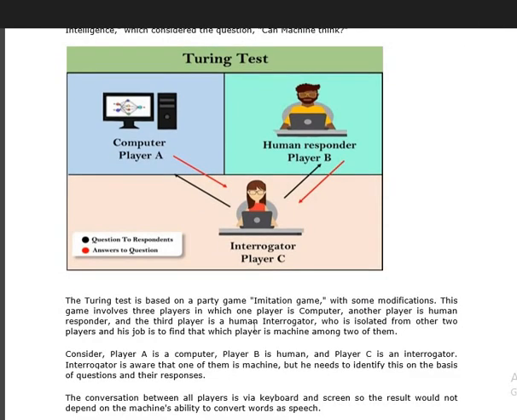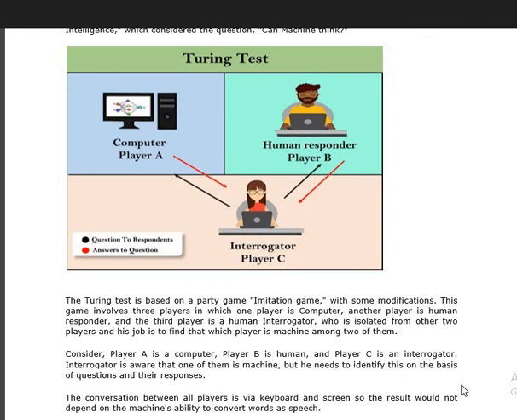The Turing test is basically a part of the party game, the imitation game, with some modification. Mostly in this game, player 1 is a computer and the other two players are human beings, and the third player is the human interrogator, who is isolated from these two rooms. From time to time the interrogator puts questions to these two players and gets answers, upon which the test scenario can be executed, considering player 1 is the computer, player B is the human being and player C is the interrogator.